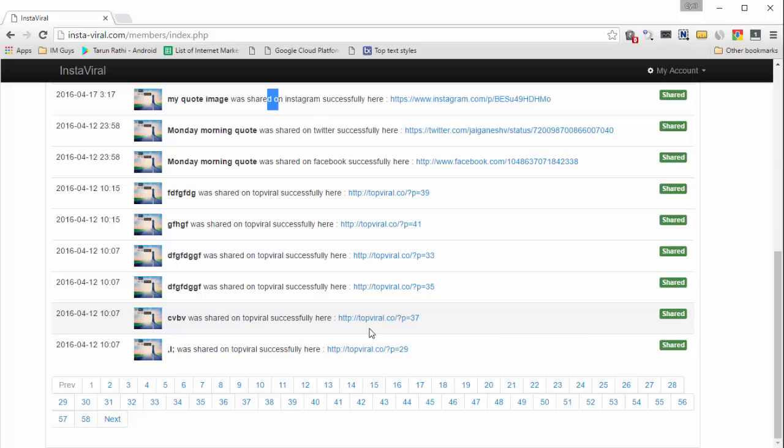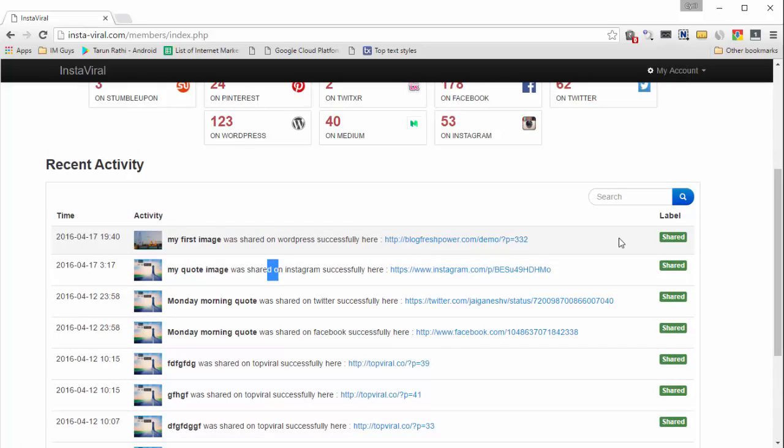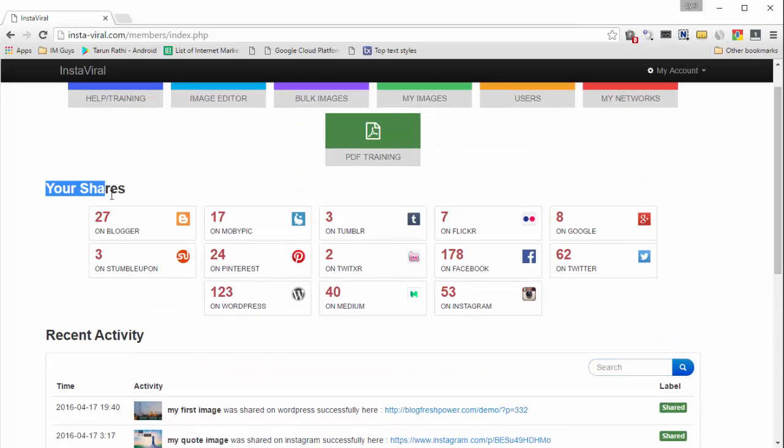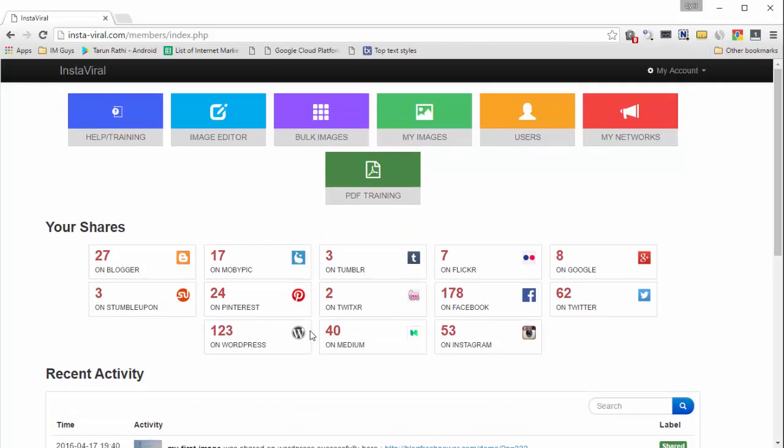You know exactly what's happening, and Instaviral keeps track of everything. You can even search. If you want to search for a particular image or a particular network, you can type in a keyword, and Instaviral will filter down to only those results. And here you will see a list of your shares. As you can see, I have shared 27 images on Blogger, 17 on MobiPic, 3 on Tumblr, and on Flickr, Facebook, WordPress, Twitter, and all these other places. So that works, and it gives you a complete report of everything.